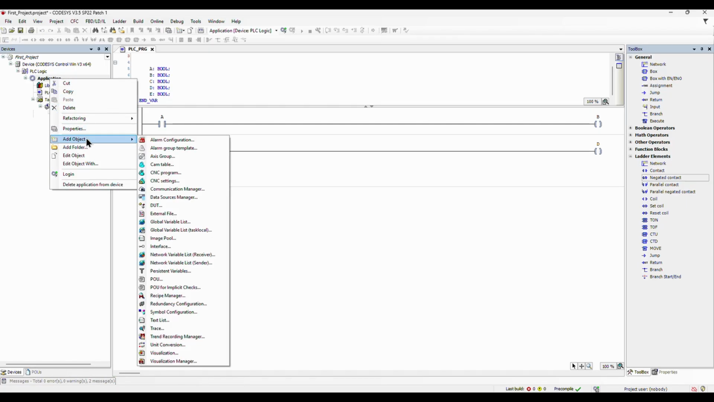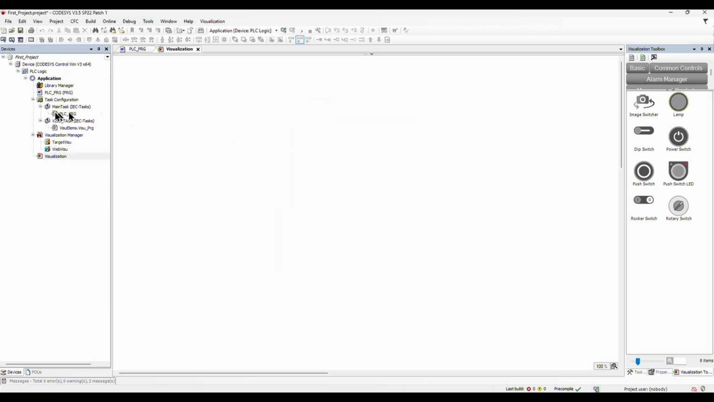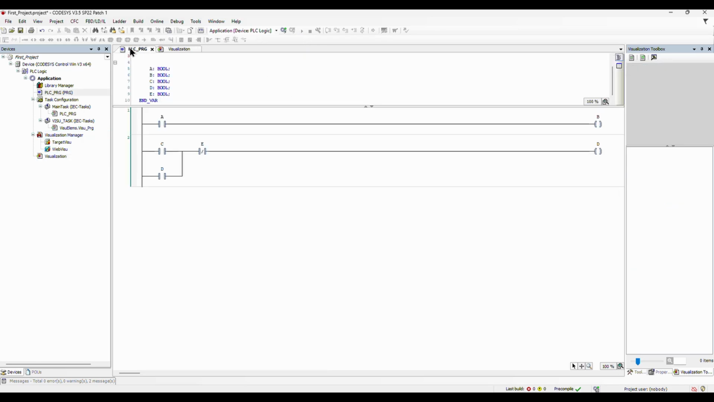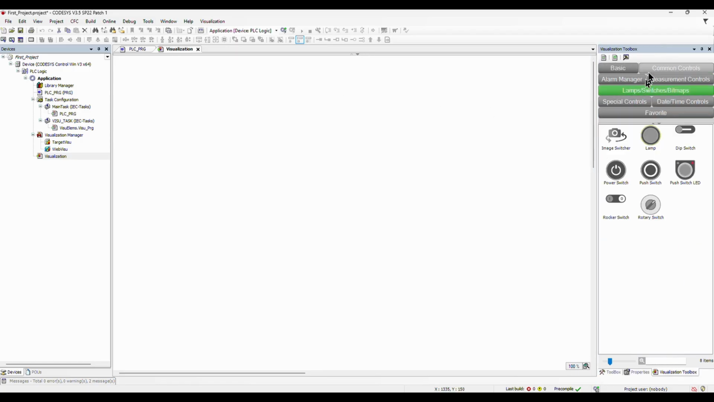On the left side on the application, right-click and choose Add Object and select Visualization. This is the visualization page. On this page, we will create buttons that will be connected to our logic. On the right side, we have our toolbox. From here, we will drag and drop our tools.